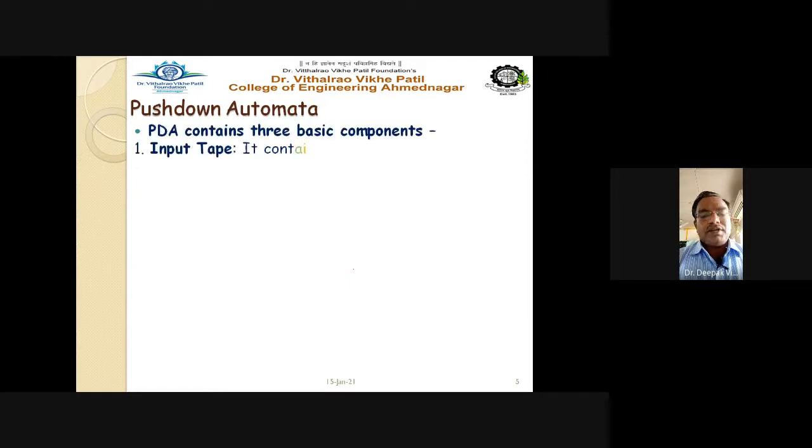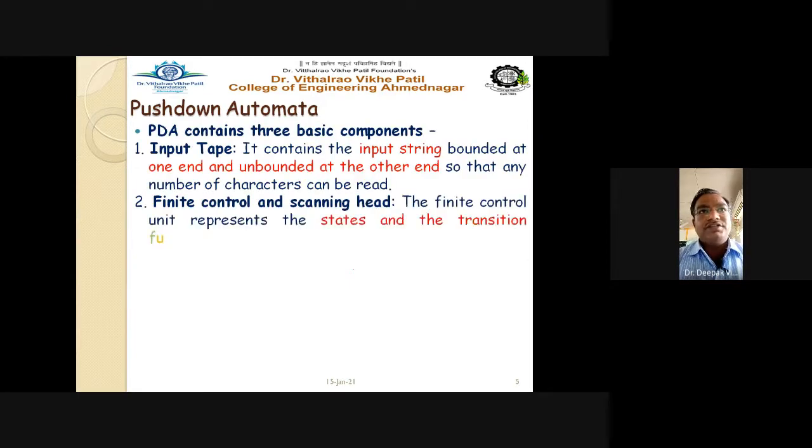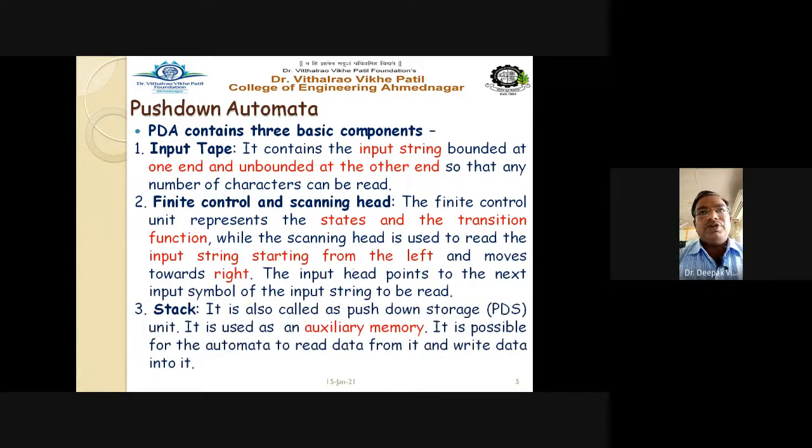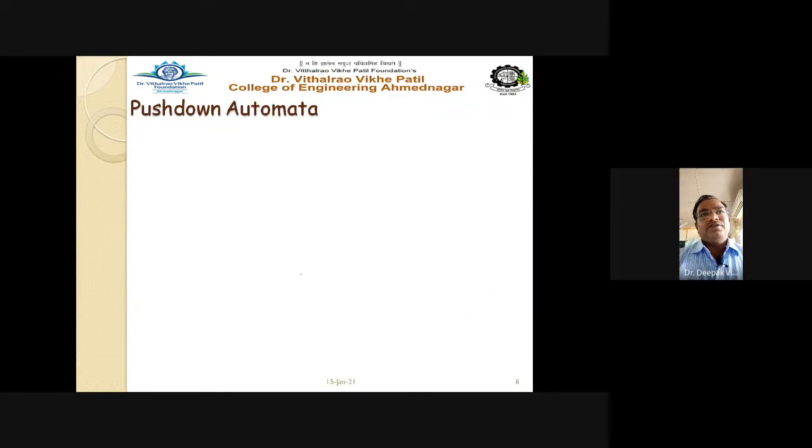So PDA has three basic components, as already discussed: the input tape, the finite control with the scanning head, and the stack memory. The input tape consists of your input string, for example AABB. The finite control controls the states from Q0 to Q1, Q1 to Q2, in this way. And you also have the stack memory available. So together, consisting of these components, your PDA works with the input tape, finite control, scanning head, and the stack. Let us see some more examples.